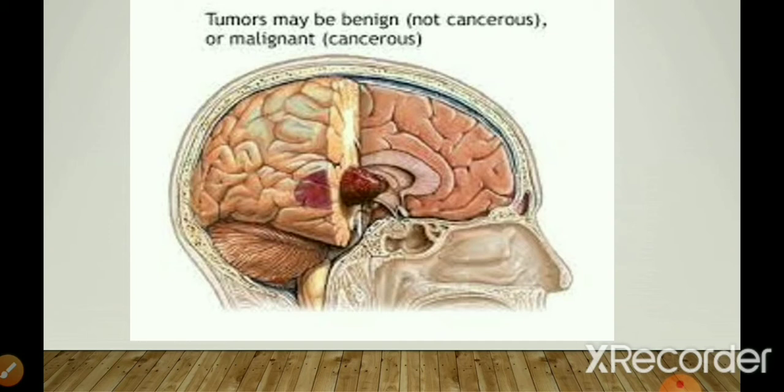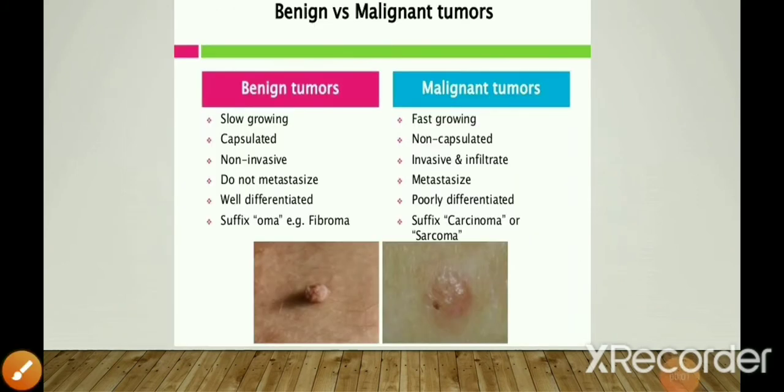So benign tumors are not cancerous, but malignant tumors are the cancerous ones. So let us look at the main differences between benign and malignant tumors. Benign tumors are slow growing, unlike malignant tumors, which are fast growing. And benign tumors are generally encapsulated, whereas malignant tumors are not encapsulated.